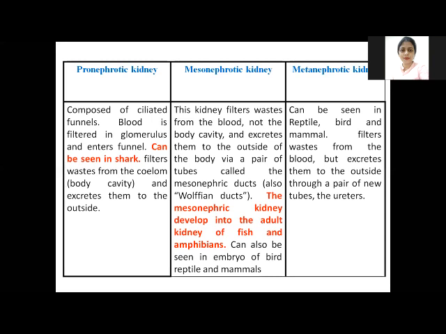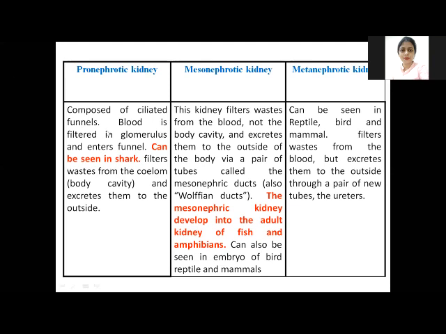And the metanephrotic kidney has complex anatomy, complex structure, as well as complex physiology of excretion. Now, the pronephrotic kidney is basically composed of simple nephrons, which have the glomerulus, Bowman capsule, and renal capillary. It is basically composed of ciliated funnels, and it is found in the cartilaginous fishes, or the elasmobranchs.